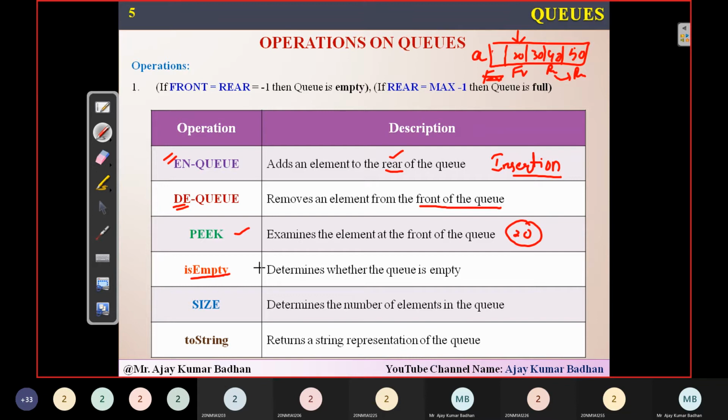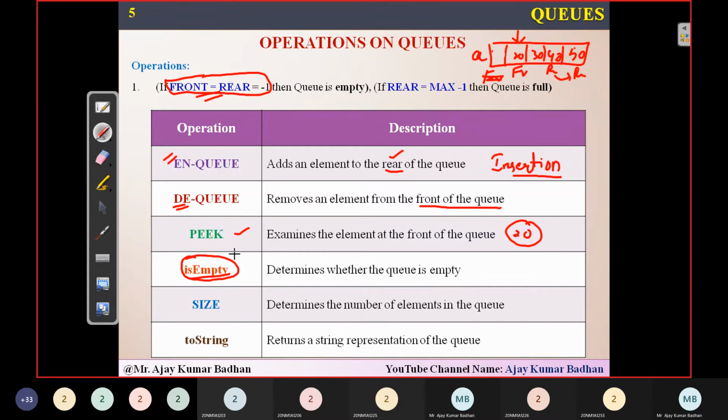isEmpty is a function. This is an operation that determines whether the queue is empty or not. In this, we are going to write this formula. It determines whether the queue is empty or not. This is a condition we can write within this function, and we can call this function anytime wherever we require it.